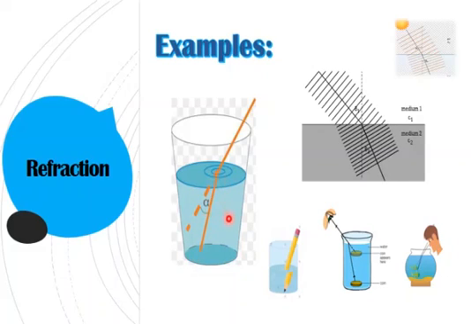It's a very unique phenomenon. You can observe it in transparent water, in a transparent glass. You can see that the straw has been broken. But actually, when you take out the straw, it is straight, but it seems to be bent in the water. This phenomenon is due to the bending of light. As you can see, the light rays are moving, and when they change the medium, they bend towards the normal.